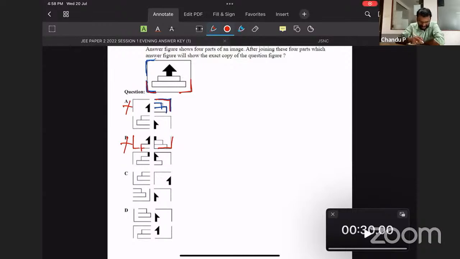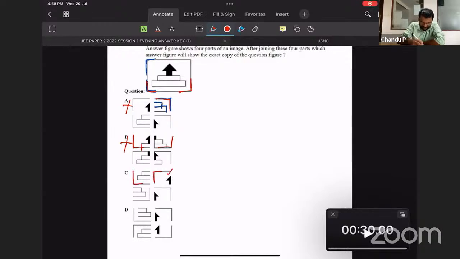Now we come to C and D. If you observe C, this area, this piece, I am satisfied. Coming to this piece, that is coming over here, and this area, fine, satisfied with this piece also. Now coming to the top piece, we need to look into that piece somewhat. Coming over here, almost fine. Anyway, sorry, that is part of B. Coming to this part, over here it's fine. Yes, corners are matching. So we can keep C in mind.